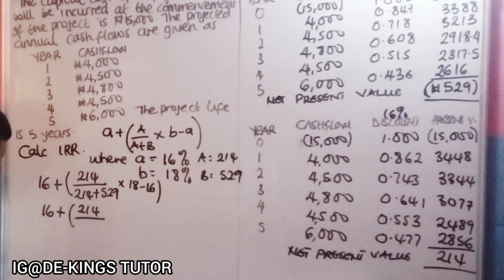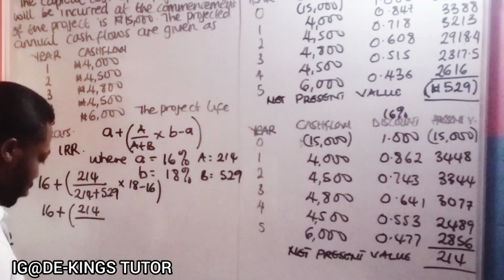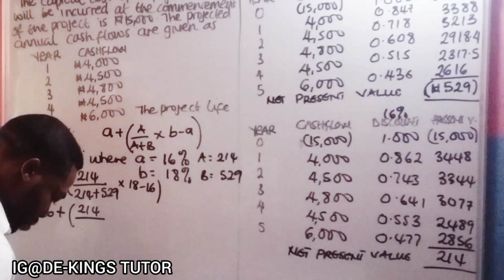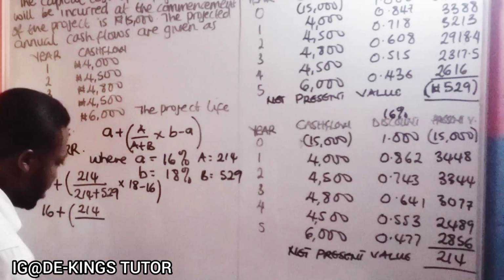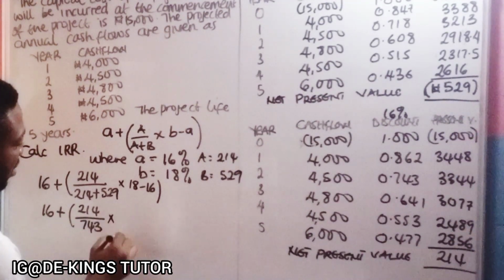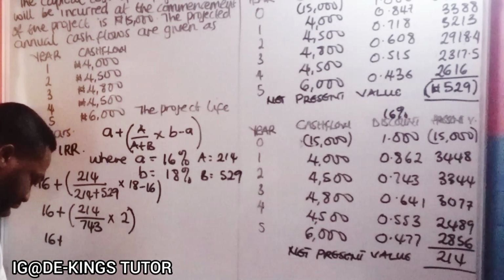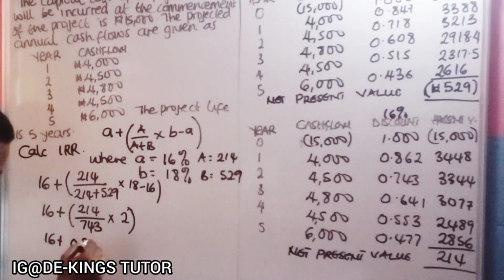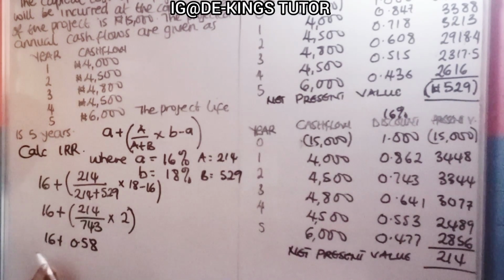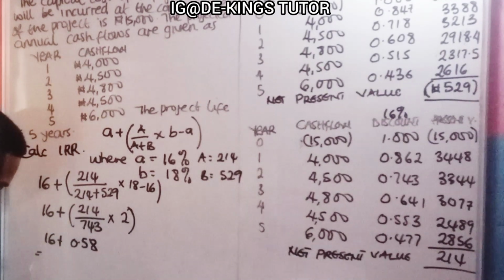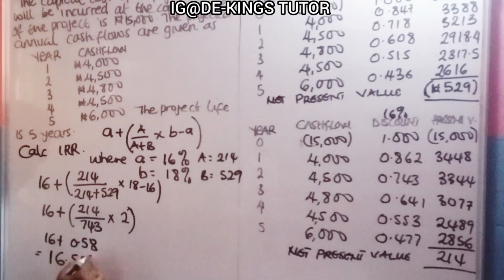So if we solve down, we have 16 plus 214 divided by 214 plus 529. 214 plus 529 is 743, times 18 minus 16, which is 2. So we have 16 plus 214 divided by 743 times 2, which gives 0.58 approximately. So we now have 16 plus 0.58, which gives us 16.58%.